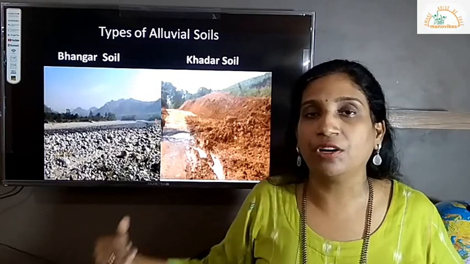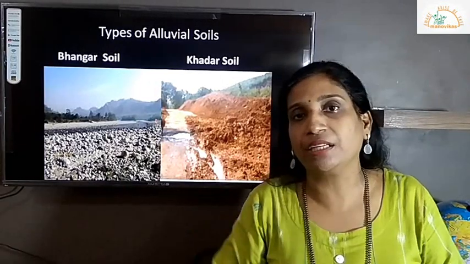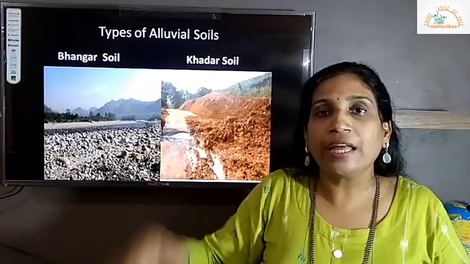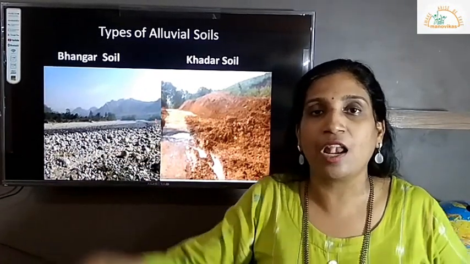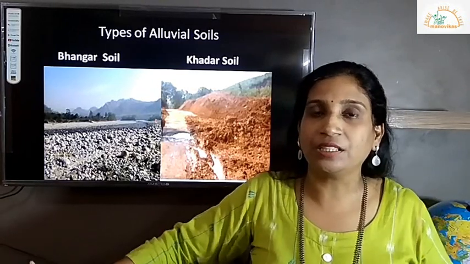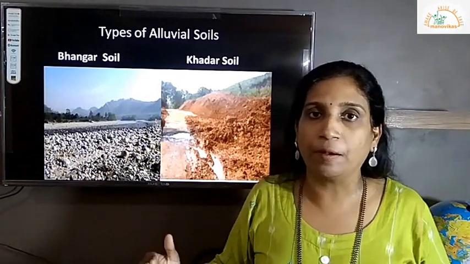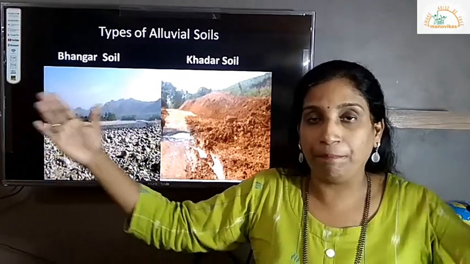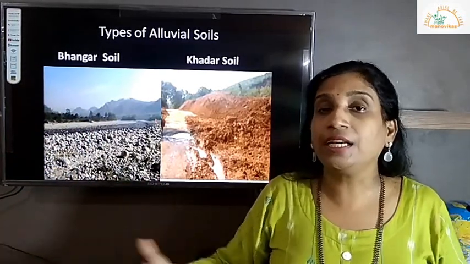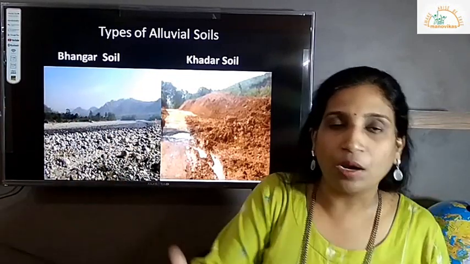The banks of the river have floodplains. So all the silt that is mixed along with the water during the rainy season, the dissolved matter or load, is deposited in the middle course or in the northern plains along the bank of the river. When the floodplains get deposited fully, there are still older deposits along the far away, upper banks of the river. That is called Bhangar soil.